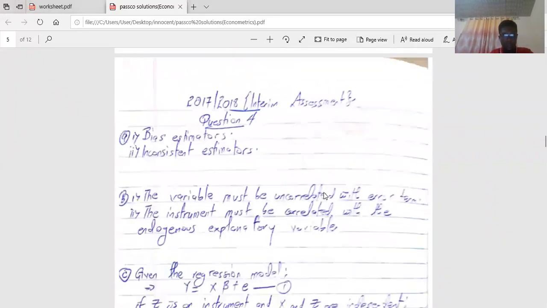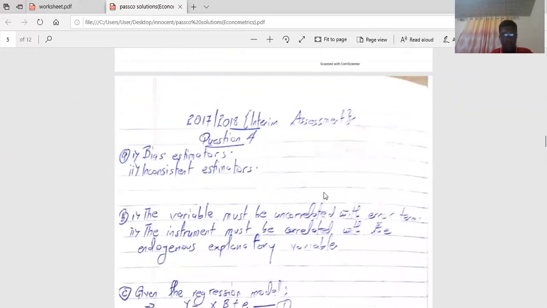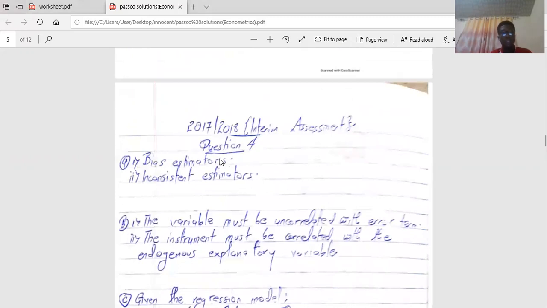That's question 4, interim assessment. So these are the consequences: 1, we have biased estimates, and 2, we have inconsistent estimators. So they are basically two consequences.